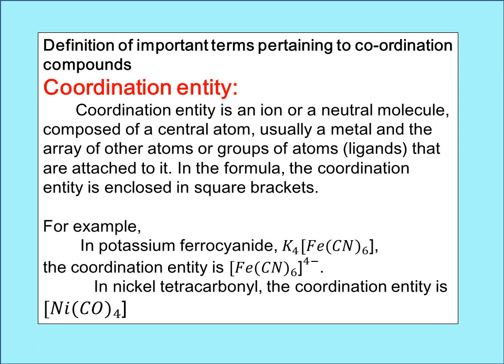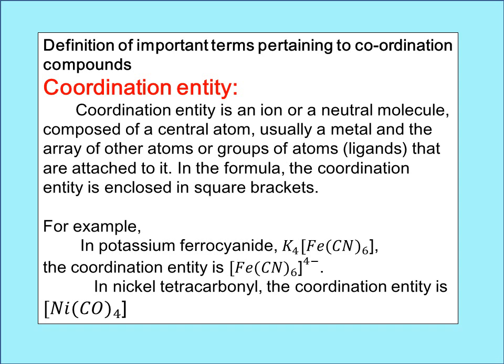What are the terminologies used in coordination compounds? The first terminology is called coordination entity. In coordination compounds, if you see potassium ferrocyanide, the formula is K4[Fe(CN)6]. This [Fe(CN)6]4- is written in square bracket. The region of square bracket is called as coordination entity.